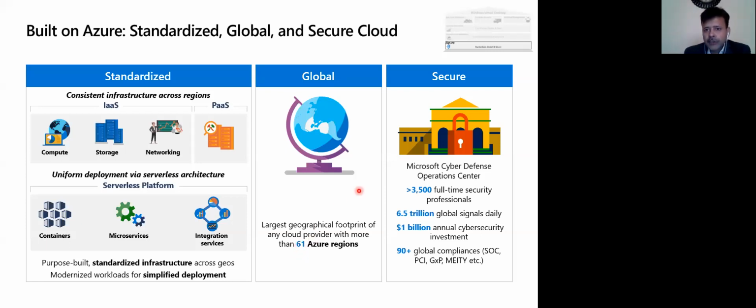Then coming to the security, right? Microsoft has 3,500 full-time security professionals. So any security needs, be it any vulnerability, malware, or anything, they take care of this. They work 24/7 in different countries, and they make sure that any new vulnerability which is found is taken care of. It takes care of 6.5 trillion global signals daily.